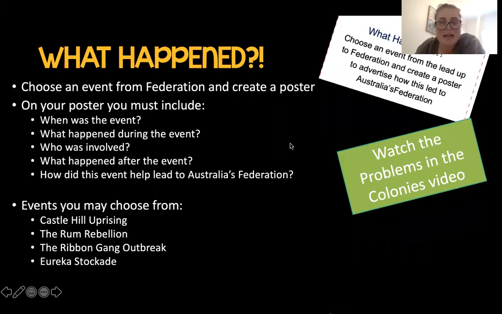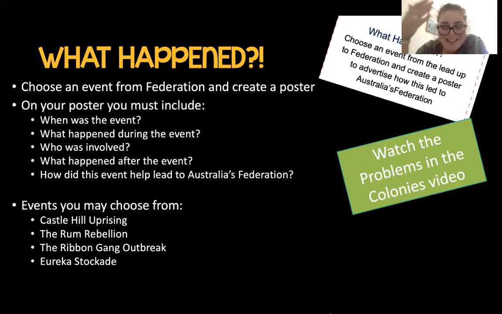And then your last one that you could choose is What Happened. So you could choose an event from the lead up to federation and create a poster to advertise how this led to federation. So choose an event and create a poster. Your poster must include when was the event, what happened, who was involved, what happened after the event, and how did this lead to Australia's federation.